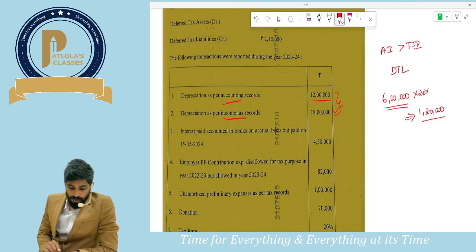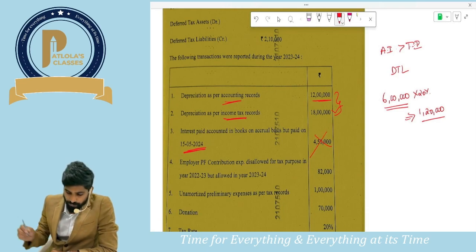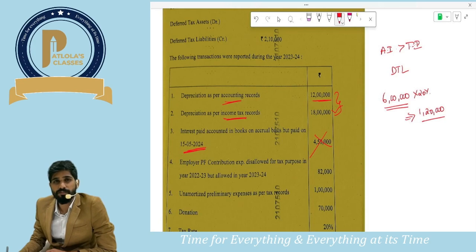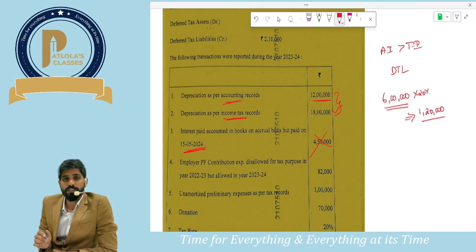Interest paid accounted in the books on accrual basis but paid on 15th of May. Guys, this 4,50,000 will not give rise to either DTA or DTL, because this will be allowed both as per accounts and as per tax. As per accounts, it is allowed on accrual basis, whereas under tax, it would be allowed if it is remitted before the due date of filing the return. Since it happened in May only, this will not lead to any DTA or DTL.